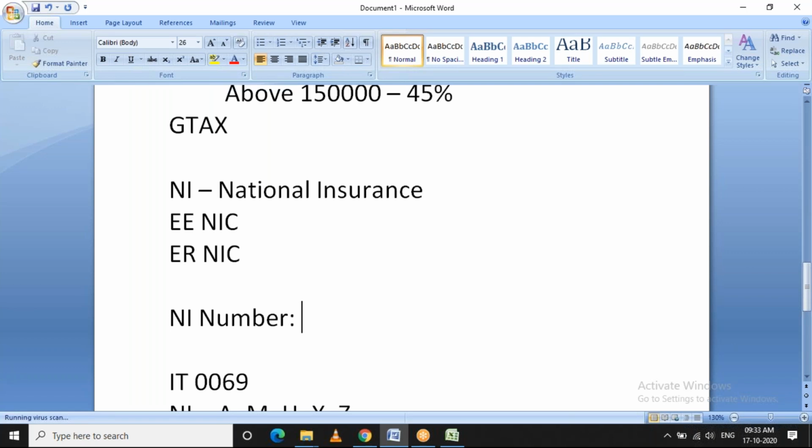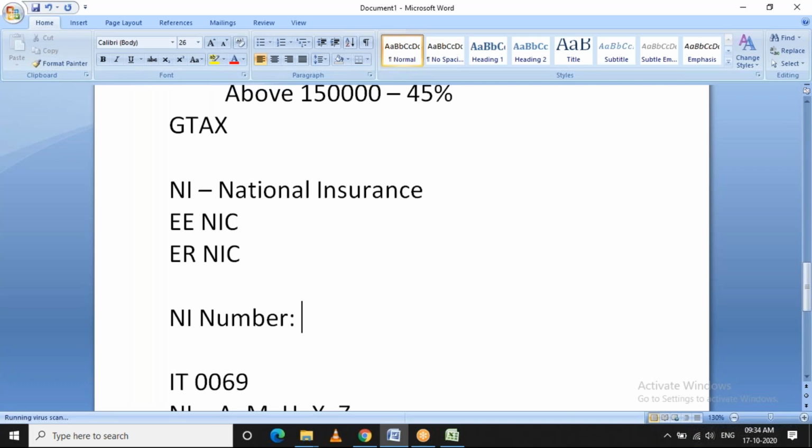Likewise in the UK, all the details about a particular citizen are stored in this NI number, like which company they are working for, what their earnings are, how much they have contributed in the current tax year with respect to tax and NI, what allowances they are getting from the government, and what payments they are supposed to make to the government, like court orders and other things. So everything will be captured in this NI number.